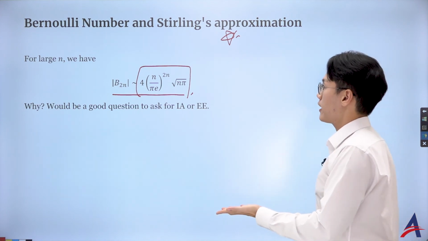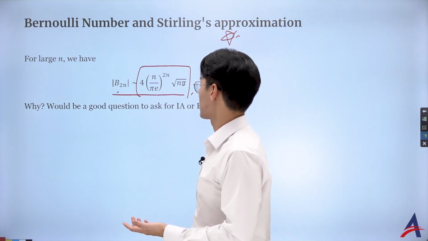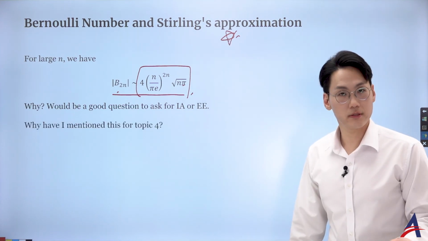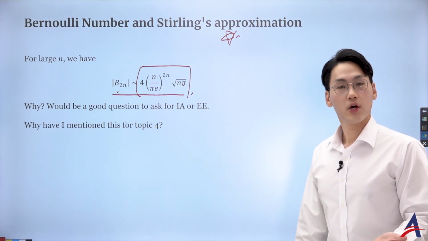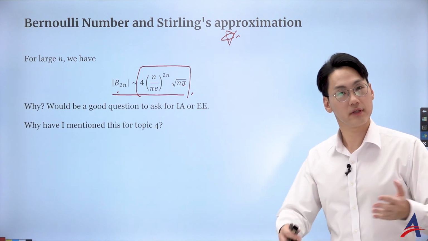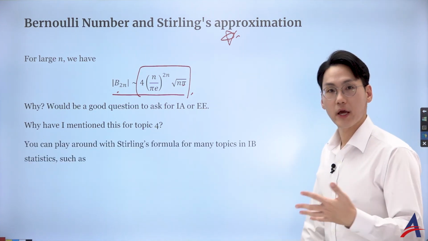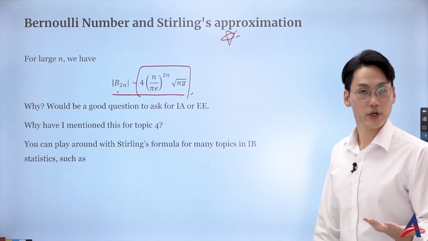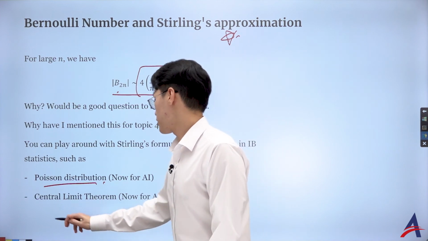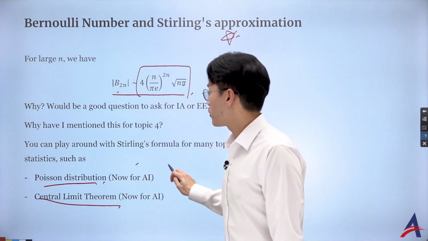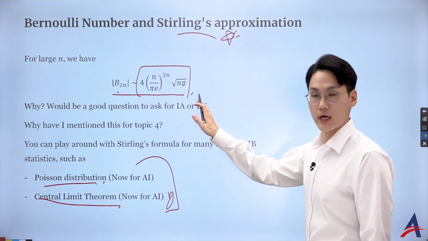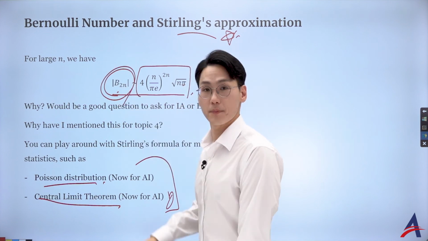And on top of that, not only talking about the Bernoulli number with Stirling's formula, you can also associate Stirling's formula with many probability distribution functions that you learn only in AI, unfortunately. It used to be covered in a higher level, but then it got separated. But even for AA students, there are great distributions to study, such as the Poisson distribution or the central limit theorem with the normal distribution. Those distributions involve Stirling's formula, and you can definitely study it. Okay, it's very, very nice. And on top of that, you can also associate it with the Bernoulli number.